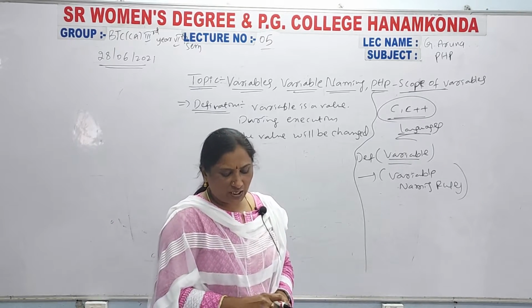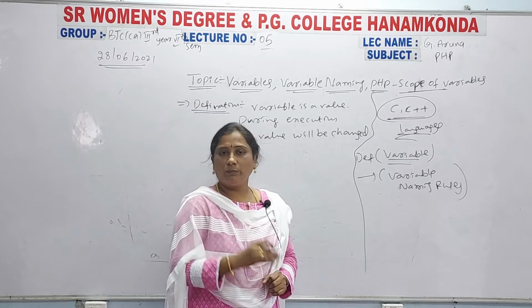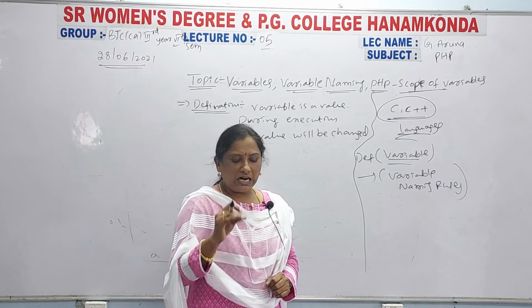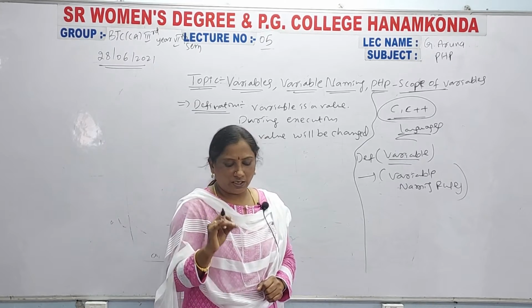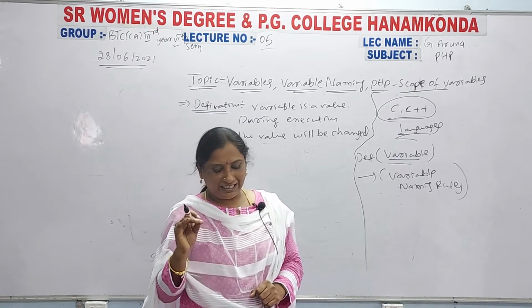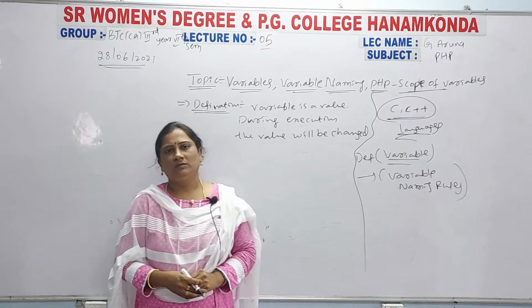Here is an important point to remember: all variables in PHP are denoted with a leading dollar sign.